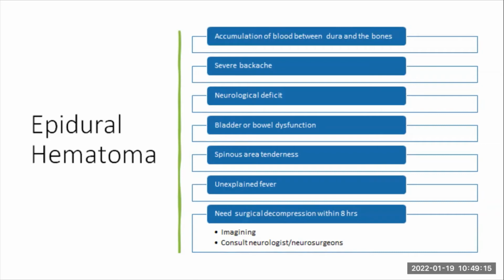And so you have to keep a high index of suspicion. You have to be highly, highly suspicious that there is something serious going on. And in a more advanced system, if you start suspecting that you have an epidural hematoma, first you have to go back and recheck what your coagulation profile was looking like. And then you might want to get a CT of the back to see exactly what is going on there. And then you consult a neurologist and a neurosurgeon for possible decompression.